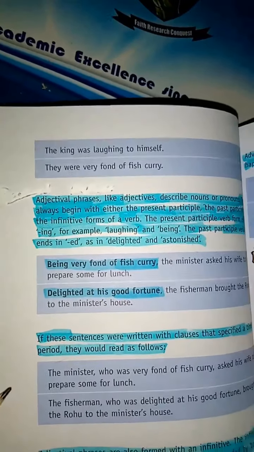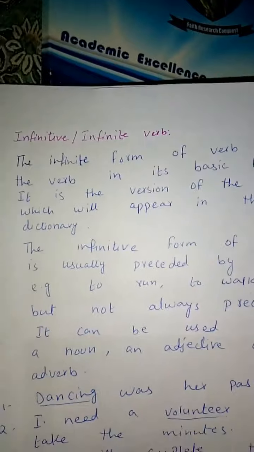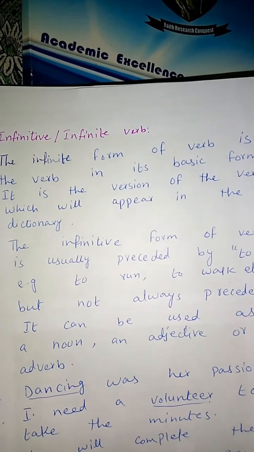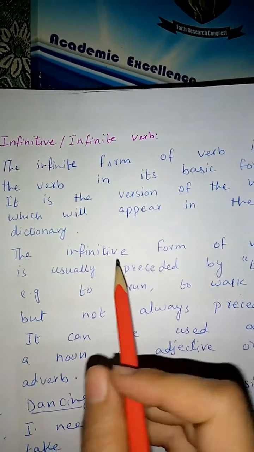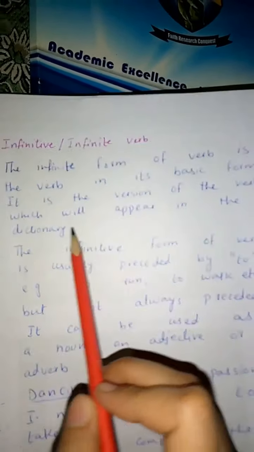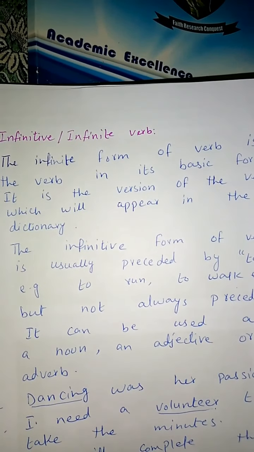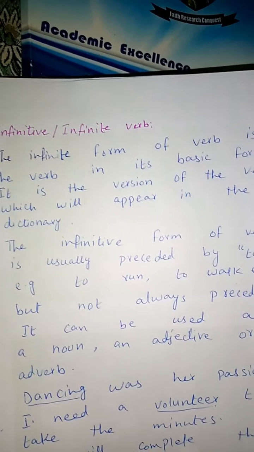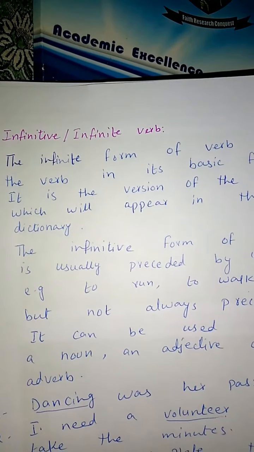Infinitive forms of a verb. The infinitive form of a verb is the verb in its basic form. What is the basic form? For example laughing, so laugh is the basic form, okay. It is the version of the verb which will appear in the dictionary. That is, in the dictionary, the basic word they give you is your infinitive form.